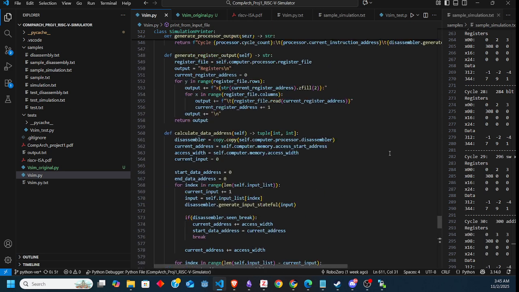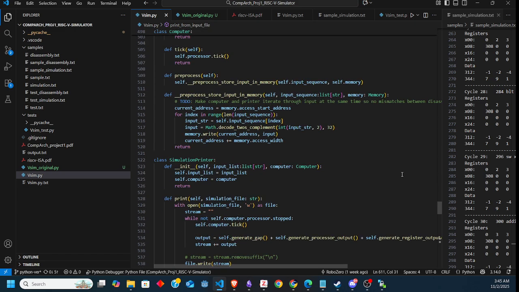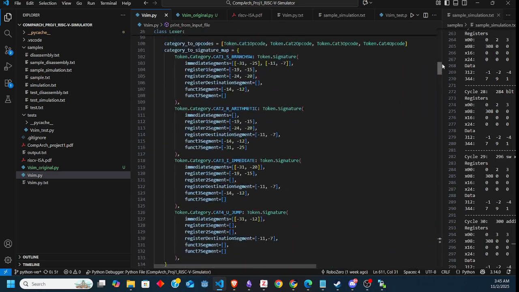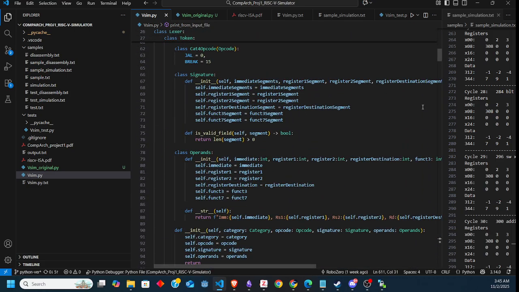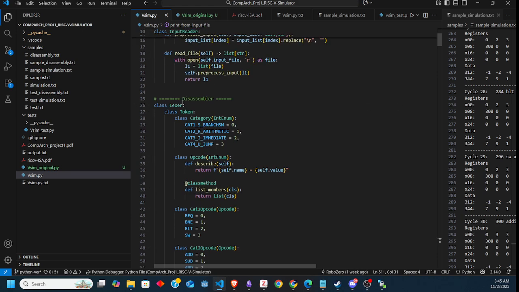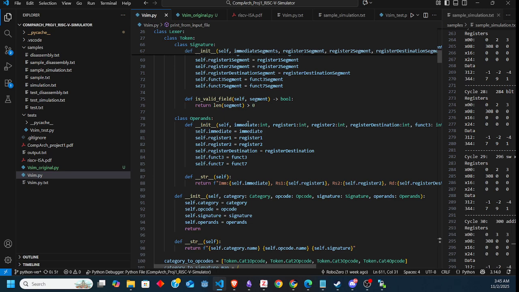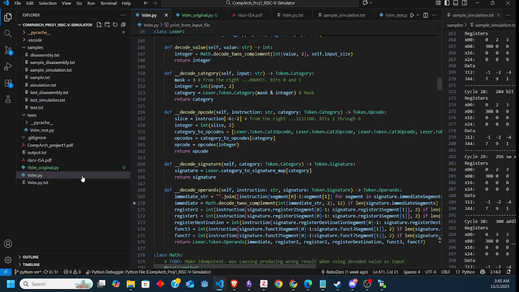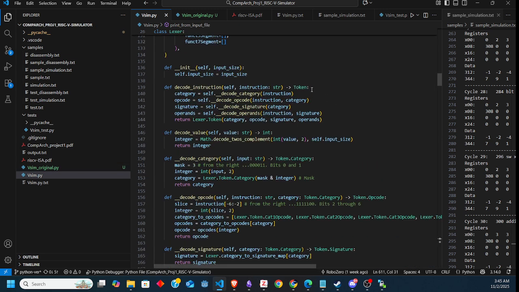The next change was here. When I originally defined the Lexer class, I had something defined here.